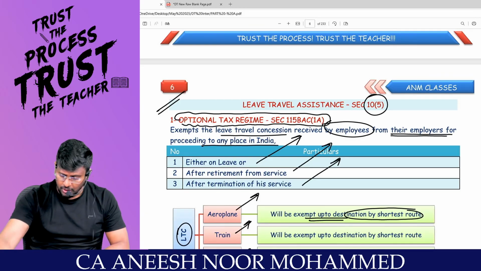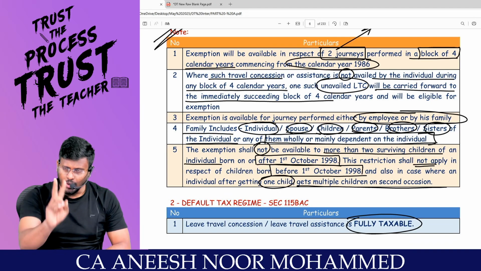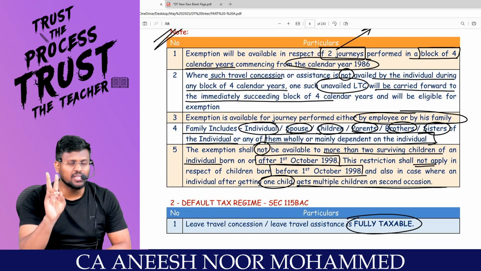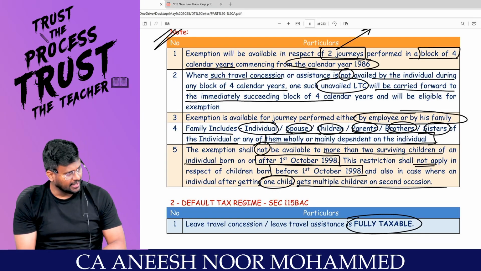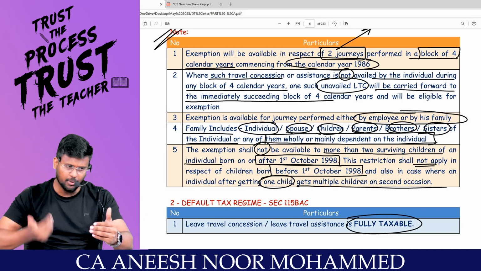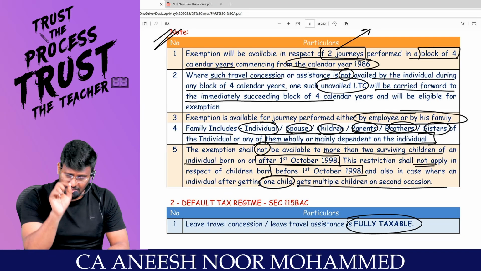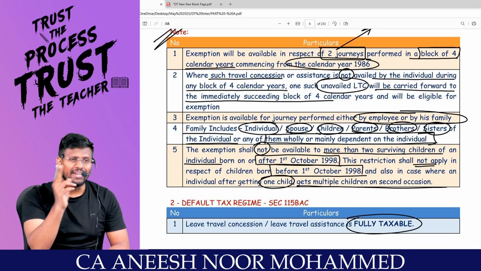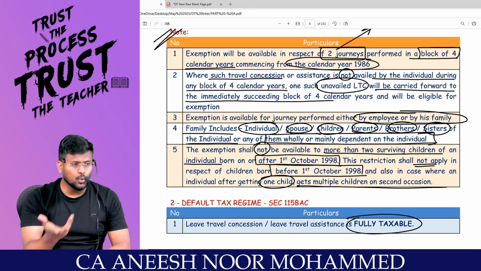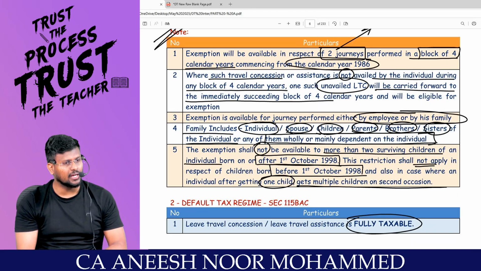But there is a cutoff for the children. After 1st October 1998, only 2 children will be allowed along with your family. If you are having more than that, exemption will be available only for the 2 children. Getting it? So before the cutoff date, no problem, you can have n number of children. After the cutoff date, only 2 children. In that also clarification is there. In the first delivery, if you have only 1 child, and in the second delivery you have multiple children, then you will be treated as 2 children, and for all the 3 children you are entitled to get the exemption.